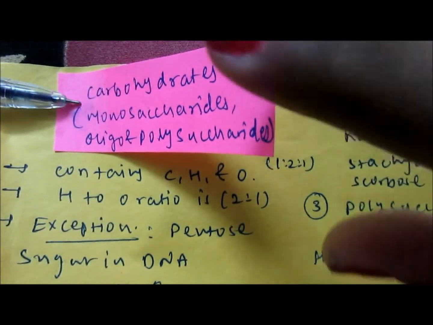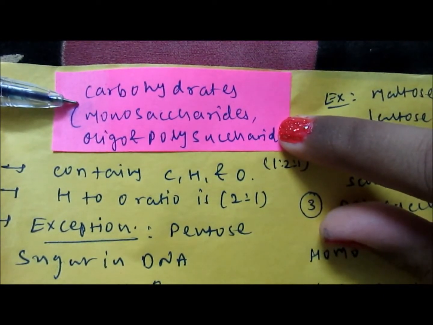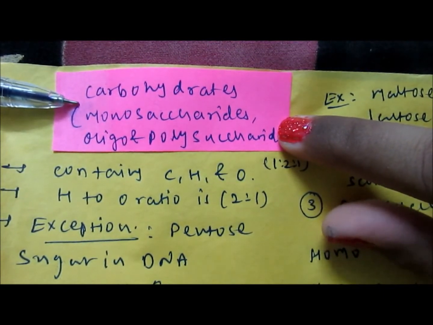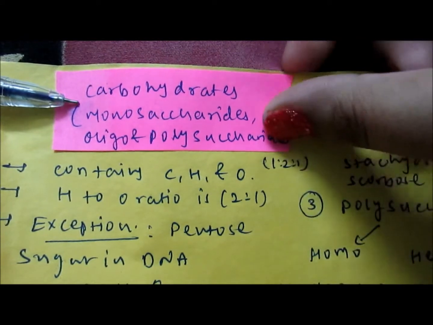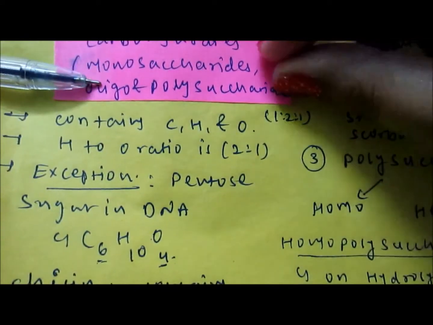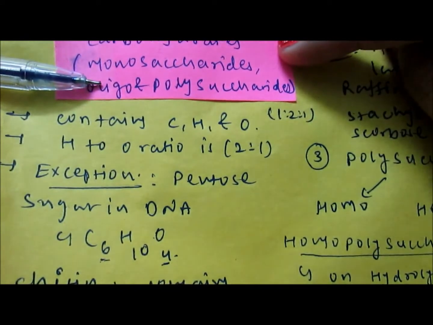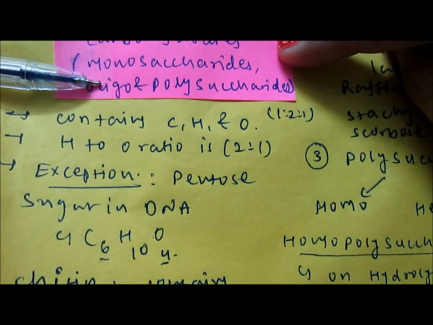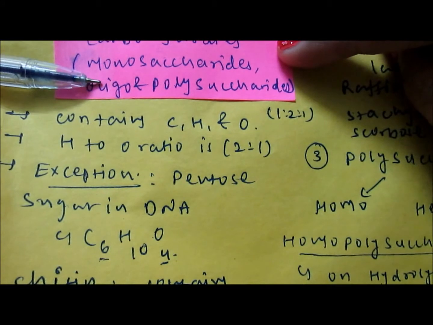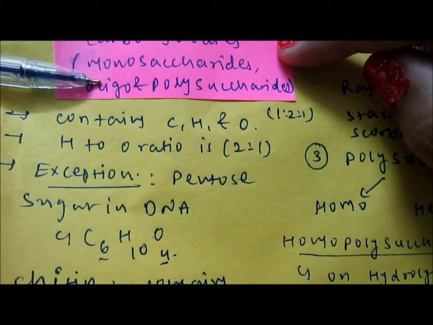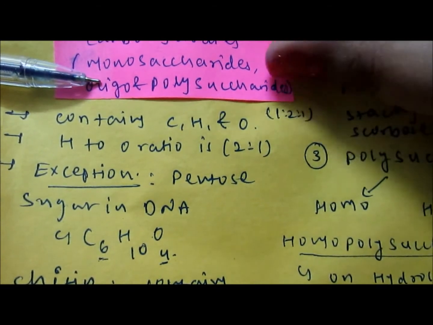Hello friends, today I will give you ready-to-remember examples of carbohydrates: monosaccharides, oligosaccharides as well as polysaccharides. Carbohydrates contain basically carbon, hydrogen as well as oxygen moieties in a ratio of 1:2:1. So hydrogen is always present in double the amount of oxygen. But there are some exceptions, like the pentose sugars present in the DNA molecule.